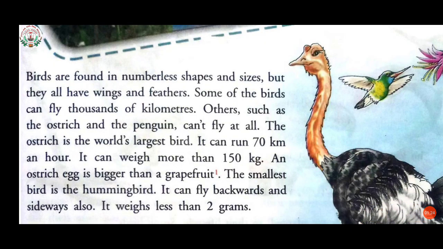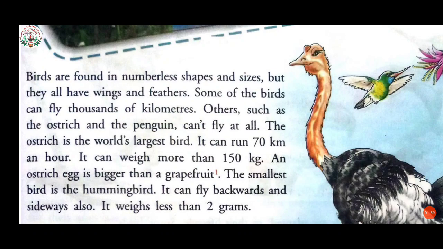Now students, I would like to start with the reading of the paragraph and then I'll explain. So let's start. Birds are found in numberless shapes and sizes, but they all have wings and feathers. Some of the birds can fly thousands of kilometers. Others, such as the ostrich and the penguin, can't fly at all.